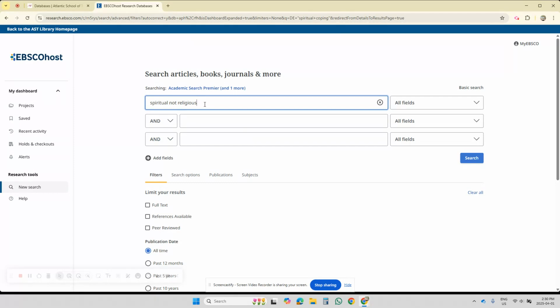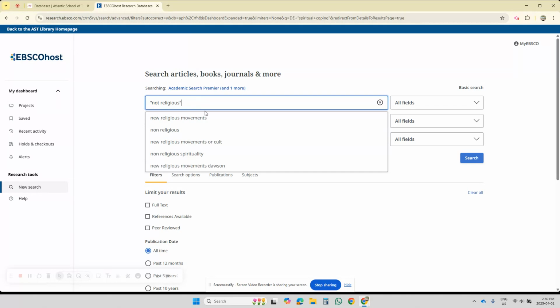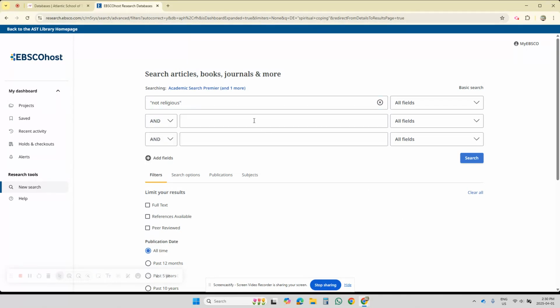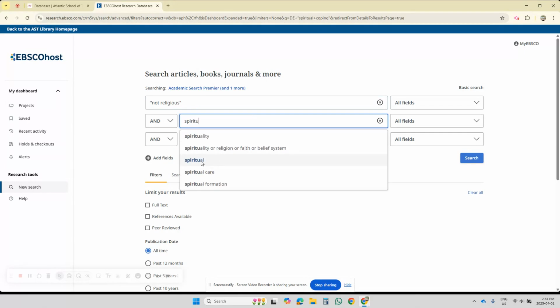You know what? Let's just do not religious. We did non-religious, so let's do not religious. And then let's put spiritual in a separate search box.